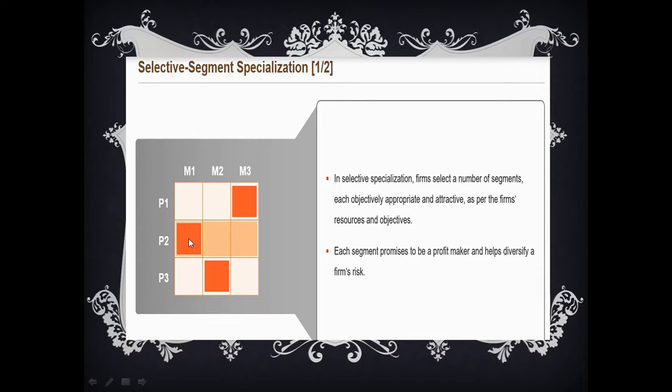They know that single segment concentration leads to profits and easy success in the market, but sometimes there will be risk. Suppose in market segment one, you are launching only one product. If anything negative happens to this product, certainly the company will be into losses. To balance or hold back this kind of risk, or diversify the risks, some companies tactically get into selective segment specialization, meaning entering more than one segment with more than one product.